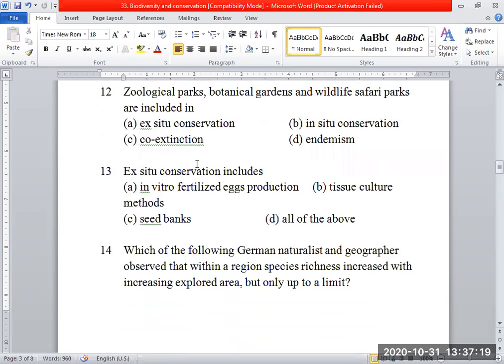Next, question number 12. Zoological parks, botanical gardens, and wildlife safari parks are included in ex situ conservation. Very good. Offsite conservation, ex situ conservation.